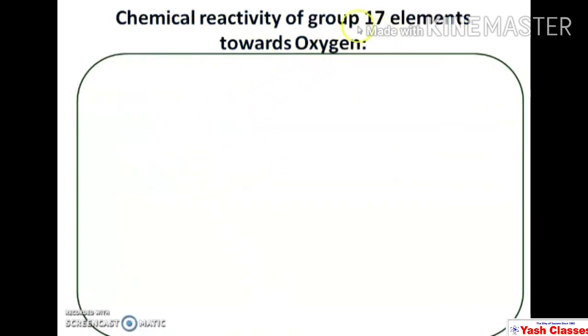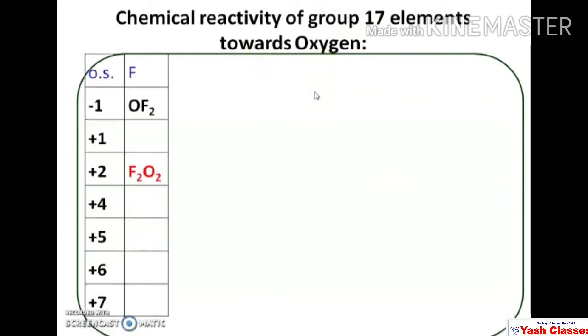Similarly, group 17 elements also react with oxygen. For example, fluorine reacts with oxygen and there is a formation of oxygen difluoride, OF2. The oxidation state of oxygen in this compound is +2.